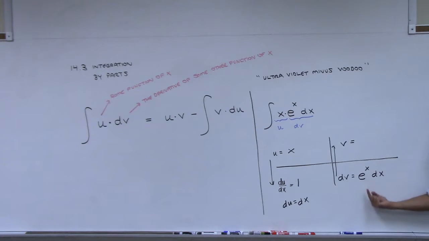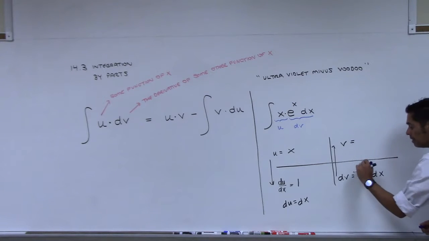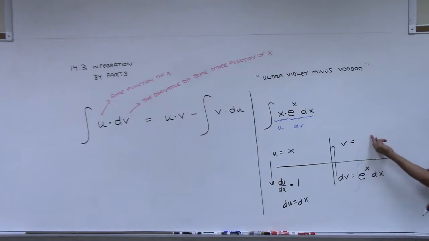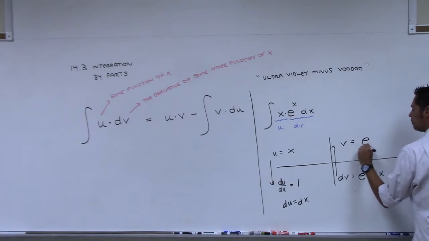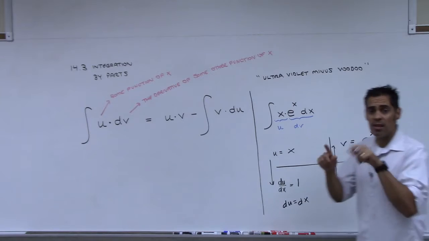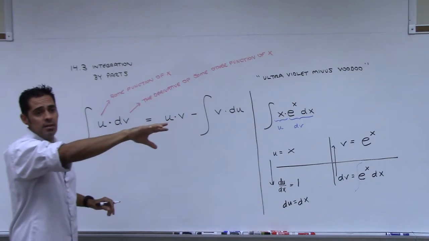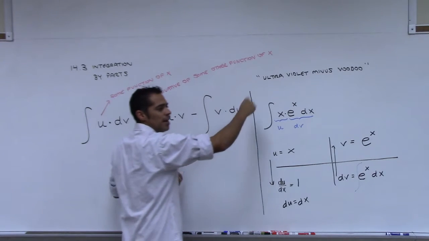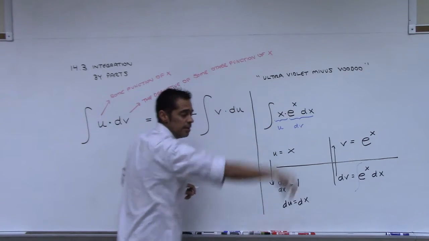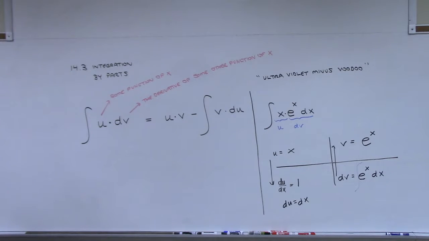Okay, and then here when we integrate up, what's the antiderivative? So I'm basically saying, do the integral of just this and bring it up here. And what's that answer? E to the x. Now we will have a plus c, but I'm just going to throw a plus c on my answer at the very end, when I'm done with this formula. So I'm not even going to worry about it right here. Okay, any questions on how I did that or how I chose things? Sure?